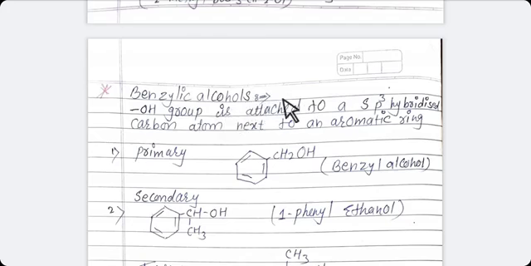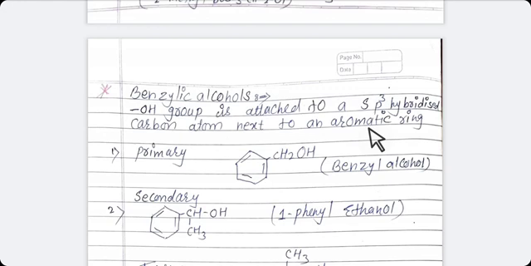Means the OH group is attached to an sp3 hybridized carbon atom, but it is next to an aromatic ring. Students, please don't get confused. In all three types, the carbon atom is sp3 hybridized.